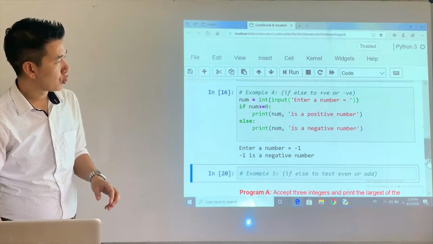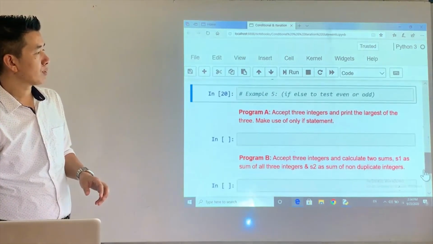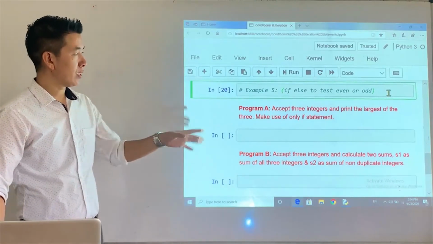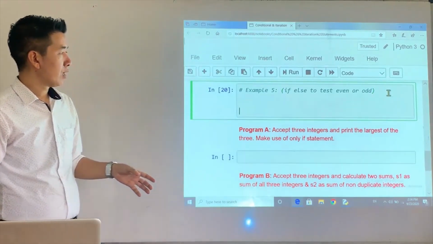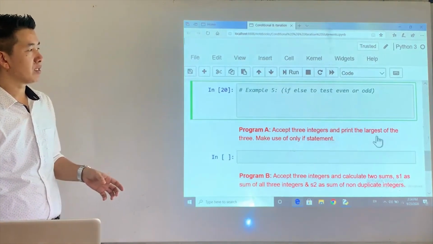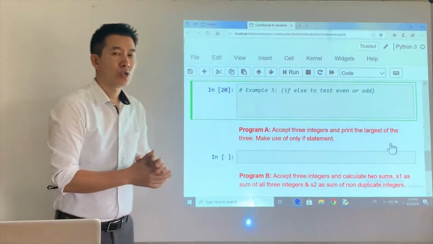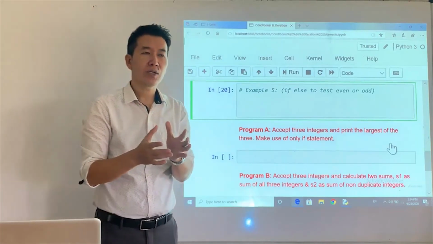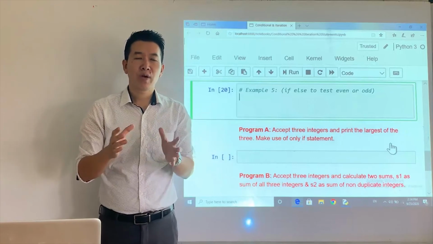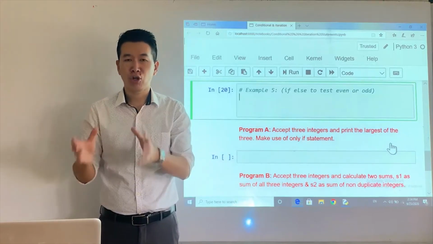Now we move on to the next program. The programs will start to look a little more interesting, right? Now the next step is I want to check whether a given number is even or odd. Whenever you are assigned to write a program, you should first think over the algorithm or the logic.